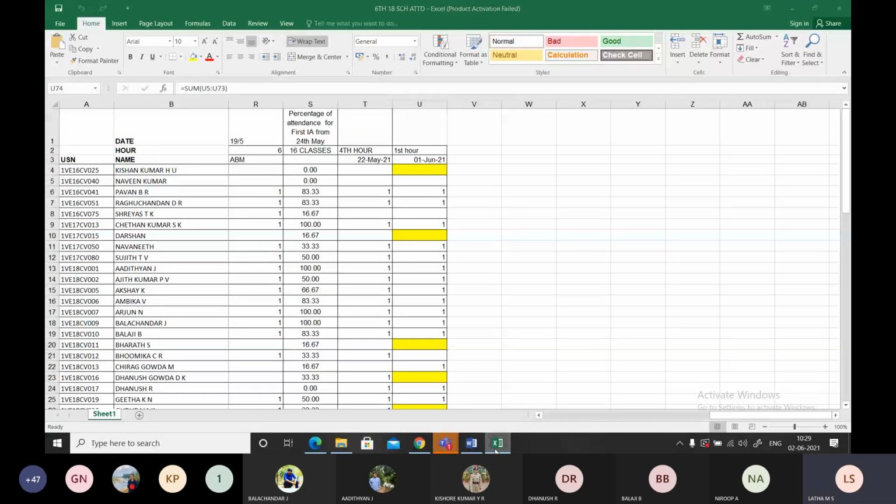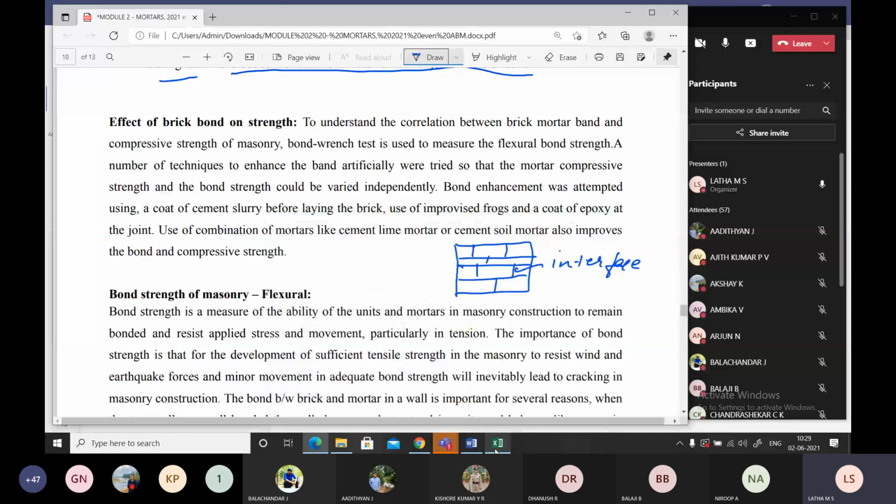Fine. So brick bonding is very important. See, this is research-oriented work, students. Whenever you take a surface which is being plastered by mortar, what type of bonding exists between the surface of the brick and the mortar surface?